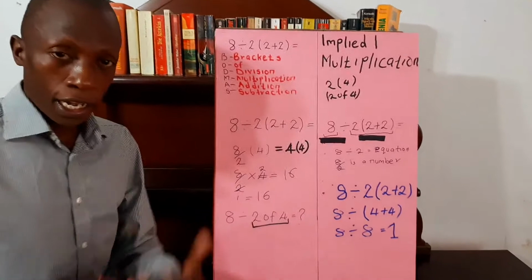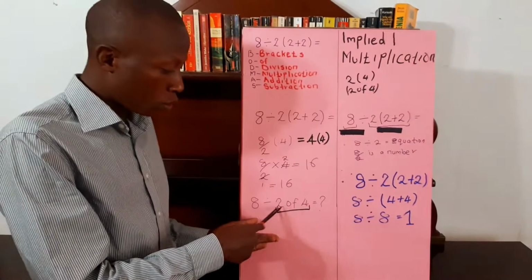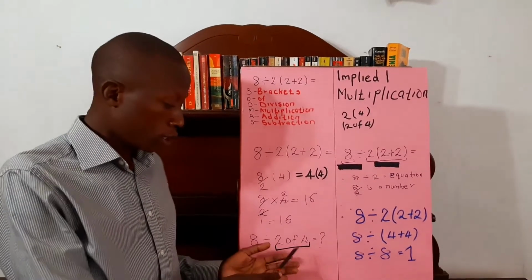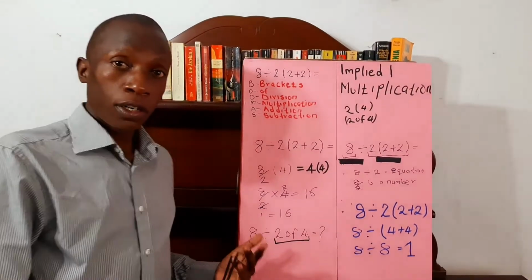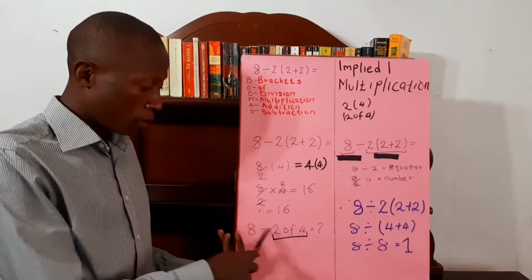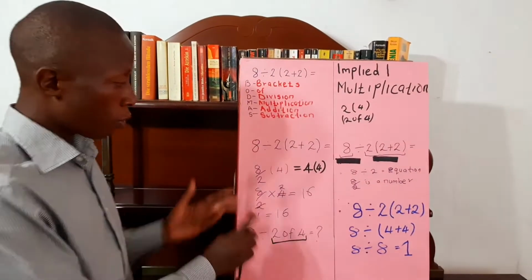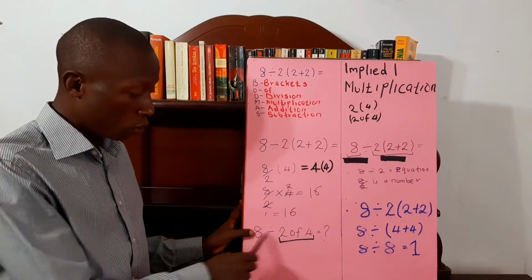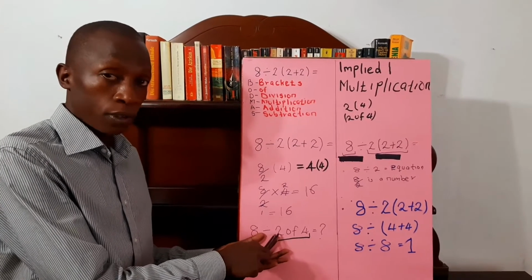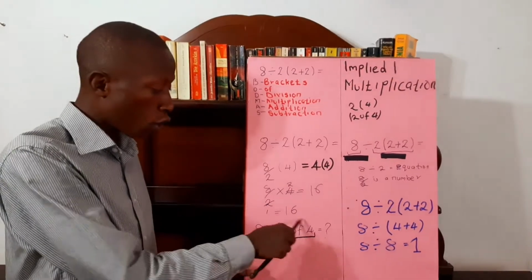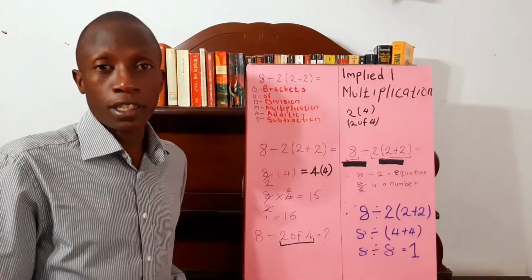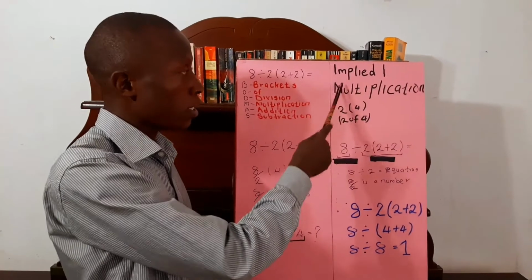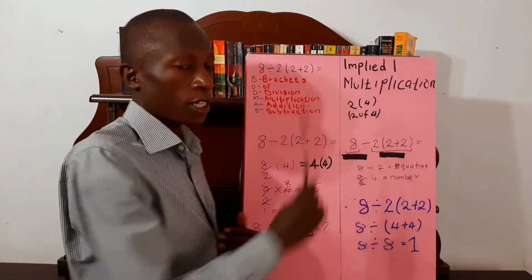Another question I can ask you: 8 divided by 2 or 4? Do we start with 8 divided by 2, then work out of 4? Or do we take 2 of 4, then divide 8 by that? If you argue the way they argue on the other side, it means we take 8 divided by 2, then multiply the answer by 4, because "of" is also the same as multiplication. So this takes us to a rule, the rule of implied multiplication.